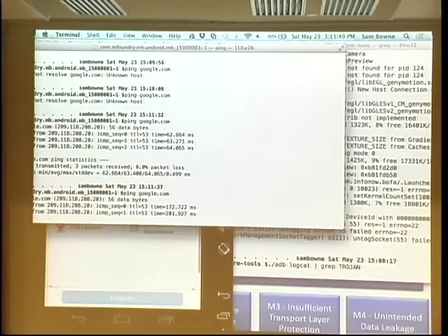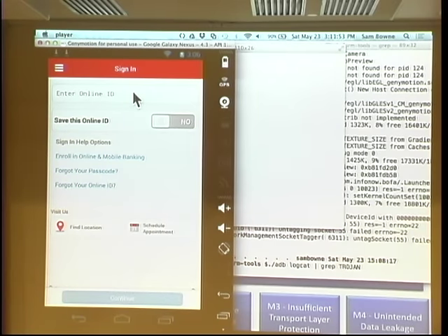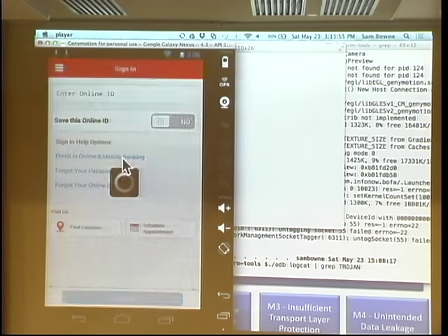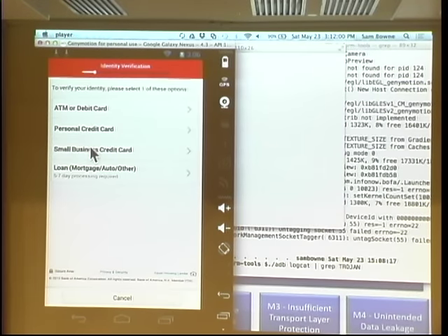Yeah, looks like it. Aha, something happened. Life is good. All right, so here we are. We're glorious. Now we can enroll in banking. That's what I want to do. Get started with a small business credit card.